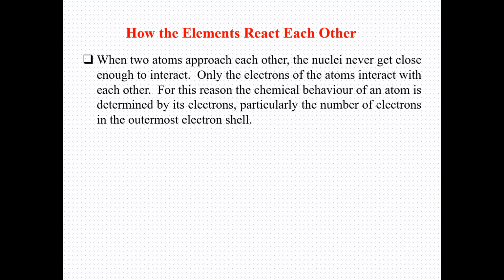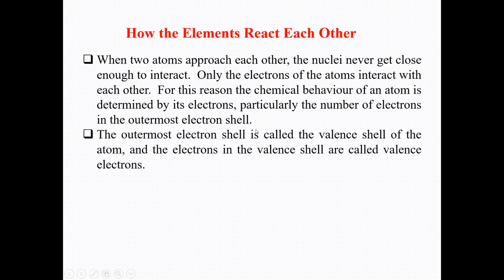When it comes to chemical bonding or the interaction of electrons, the most active electrons in this phenomenon are those which lie in the outermost shells, and those outermost shells we call valence shells. Those electrons are responsible for the chemical behaviors of the elements.